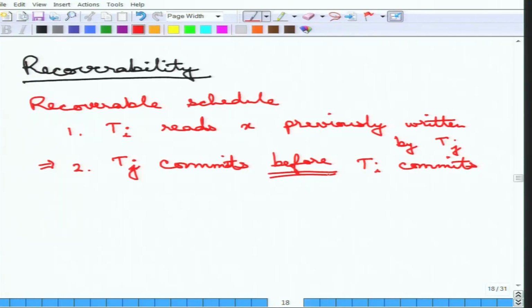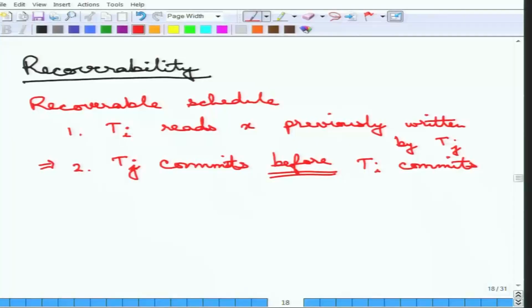Why is this? Intuitively, Ti has read something that has been produced by Tj. Unless Tj really commits, meaning it vouches that what it has written is correct, the reading of Ti may not be correct. Suppose Tj now aborts.